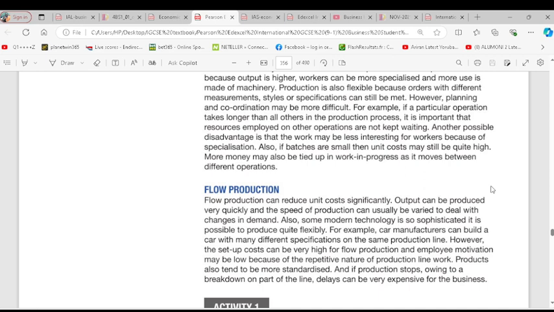Flow production, are you there? Yes. Flow production can reduce unit cost significantly. Output can be produced very quickly, and the speed of production can usually be varied to deal with changes in demand. Also, some modern technology is so sophisticated, it is possible to produce quite flexibly.